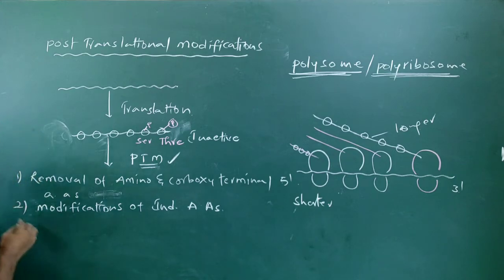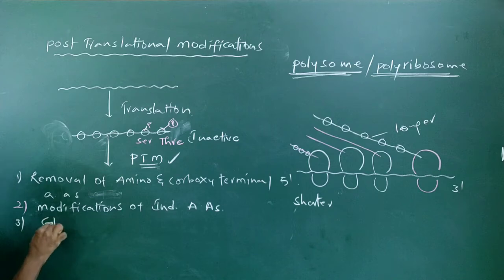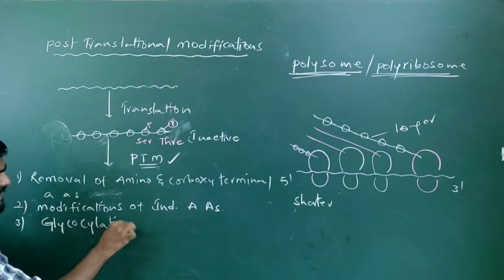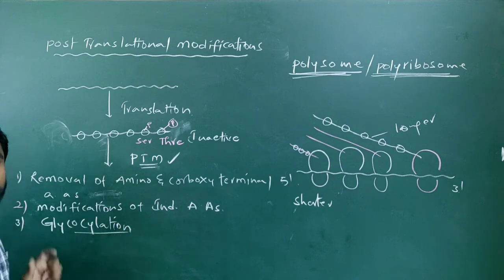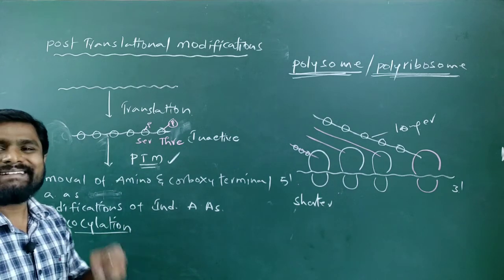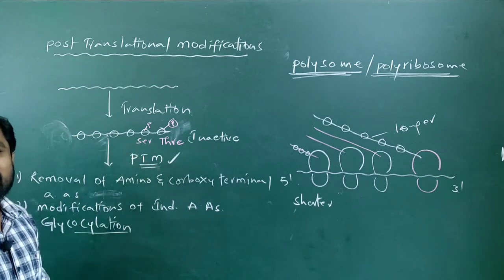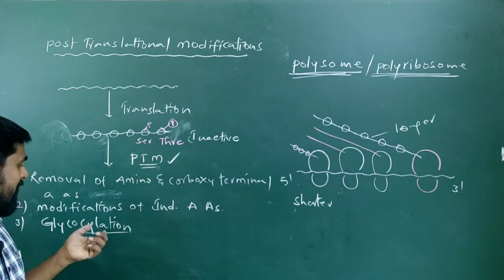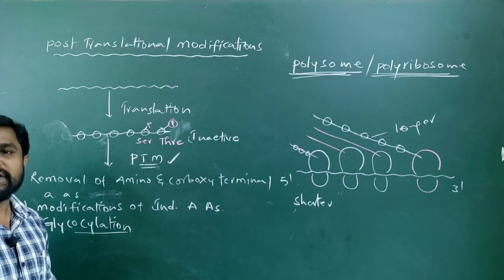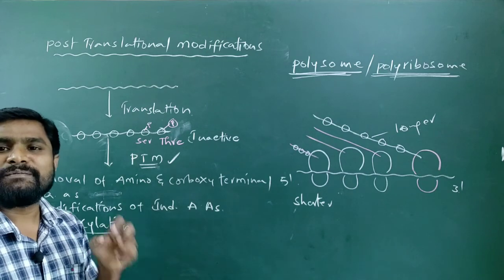The third event in post-translational modifications is glycosylation. Glycosylation, nothing but addition of a carbohydrate side chain to these polypeptide chains. These type of proteins we can observe on the cell membrane.